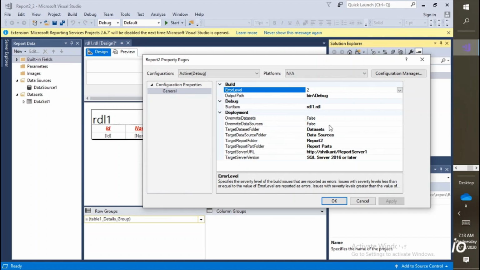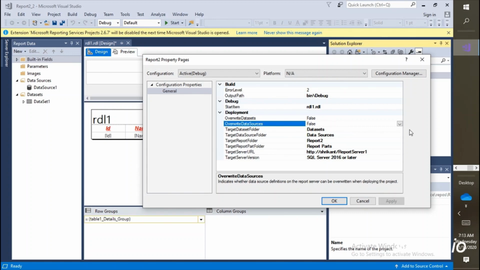Override data sources. So every time, this is very important, override data sources. Every time you do deployment over the server, do you want to replace or override the data source? If yes, then you need to make it true. But this is not advisable on a live system, because shared data sources might be used by multiple reports. When you do deployment multiple times, that data source gets remodified, so it might cause problems for other reports.